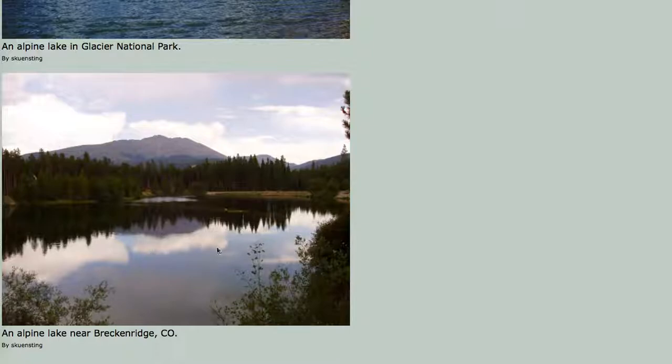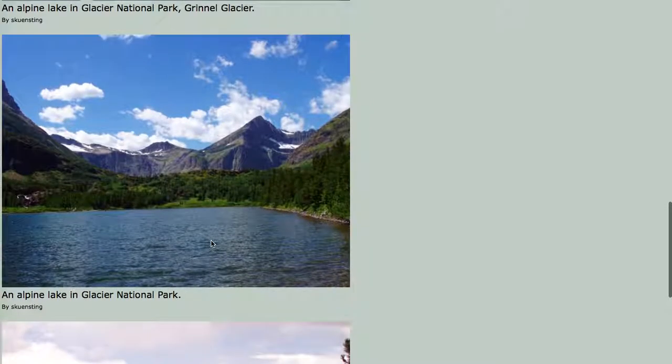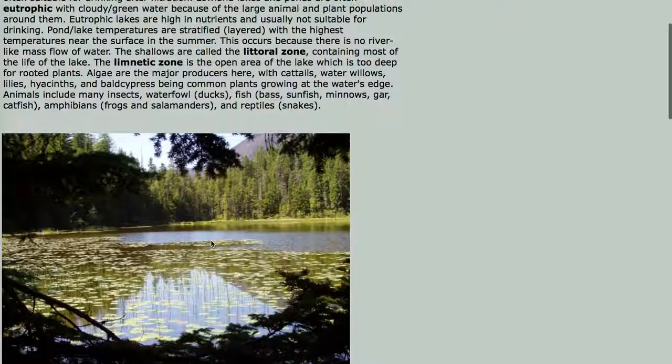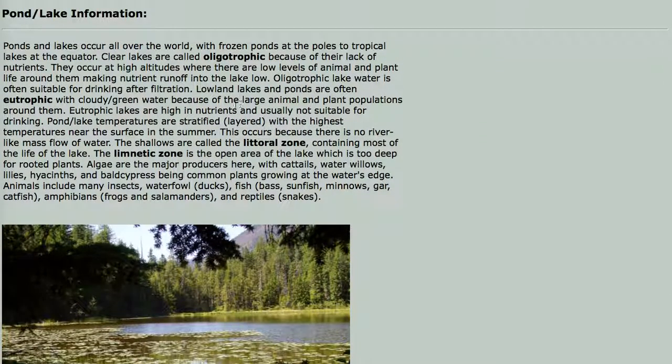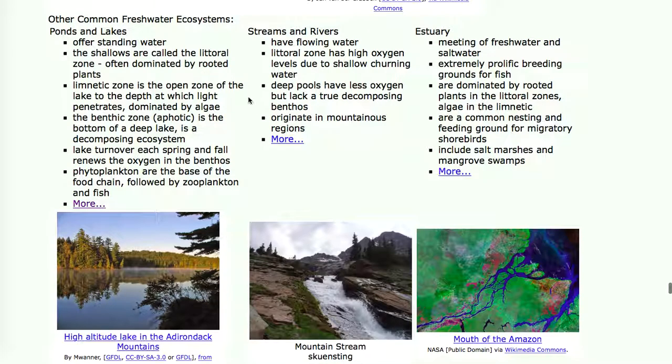And this is another alpine lake. These lakes are all oligotrophic. Water is all drinkable. We don't need to go through all of the littoral and the limnetic zones in all these lakes. We don't need to get that crazy.